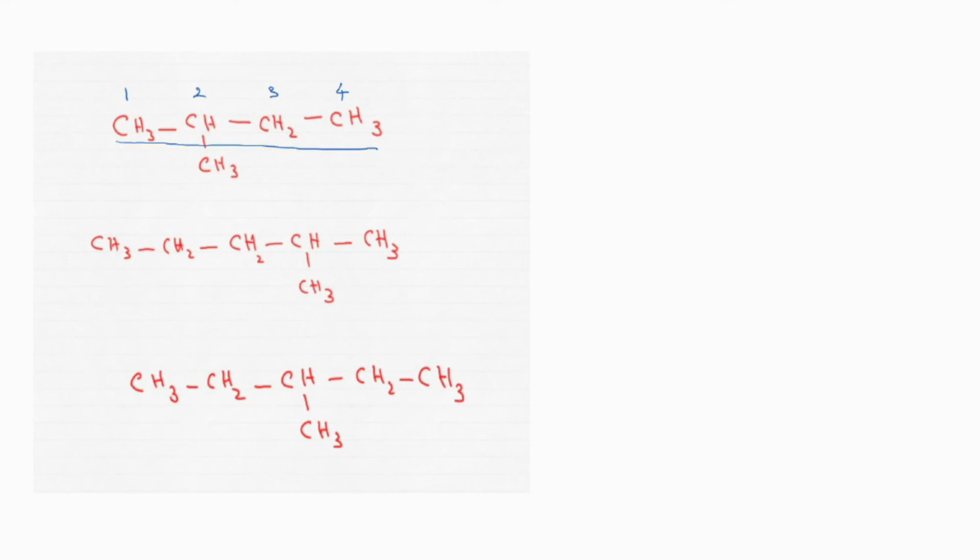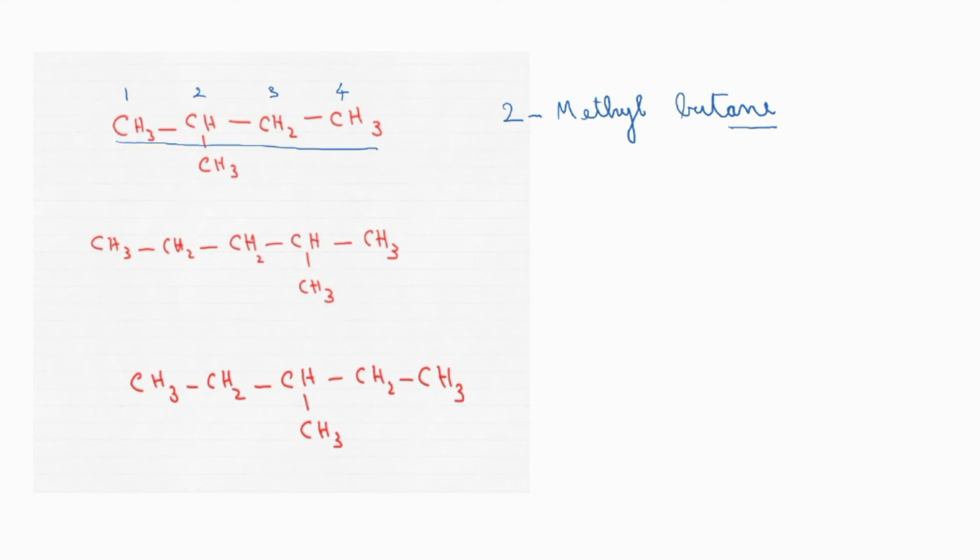So how to tell the name of the substituent? We will write it as 2, put a dash, methyl. Whenever a number and letter is written, a dash should be there in between. So 2-methyl means the methyl group is attached to the second carbon atom of the main carbon chain. Then the root word depends upon the longest carbon chain. How many carbon atoms are present in the longest carbon chain? 4. So the root word is but, and as it is an alkane, the suffix will be ane. What's the name of the compound? 2-methyl butane.